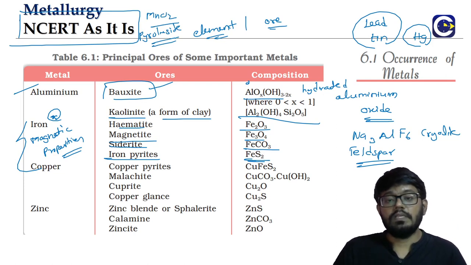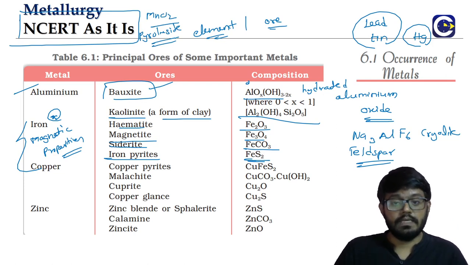The importance of these ores having magnetic properties, we will understand once we go to the metallurgical processes. Sometimes when either the ore particles or the impurities, the gangue, have magnetic properties, that will be useful for us. We'll talk about it when we go to the metallurgical process.